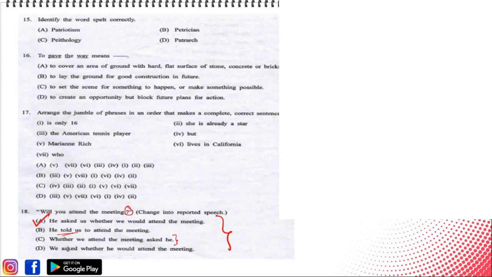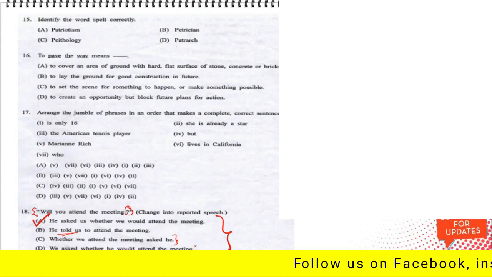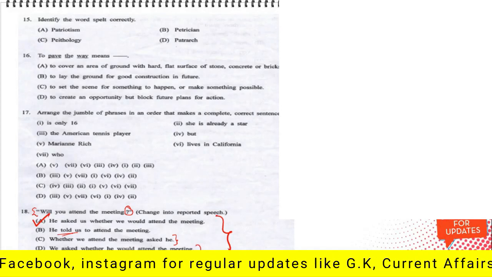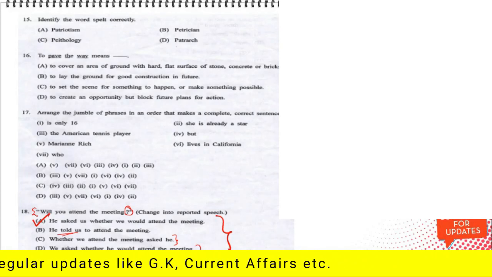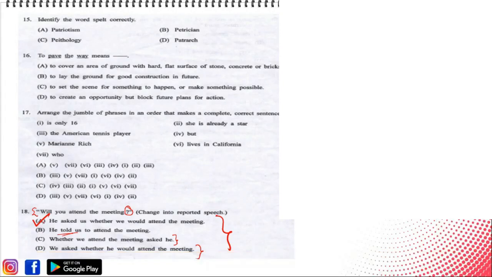Then the next option is we asked whether he would attend the meeting, but actually in the sentence the second person asked us whether we would attend the meeting, but the meaning of the sentence is changed to the opposite here. It is a correct sentence, but the meaning of the sentence doesn't stand the same here. That's why it won't be the correct answer. So the correct option would be option A.